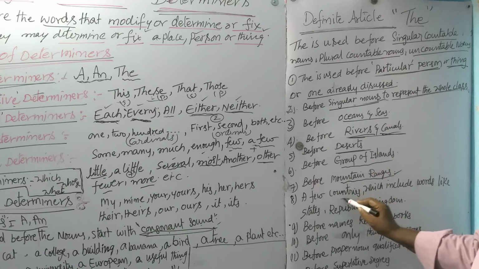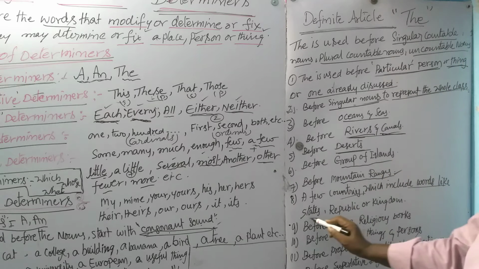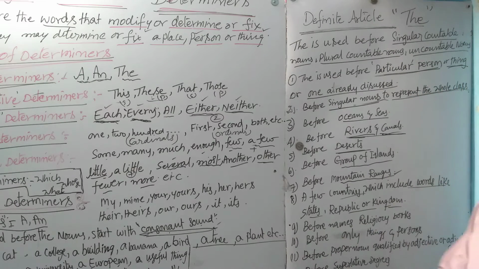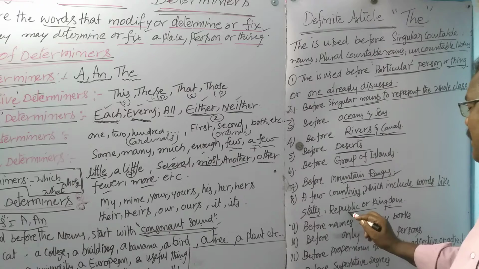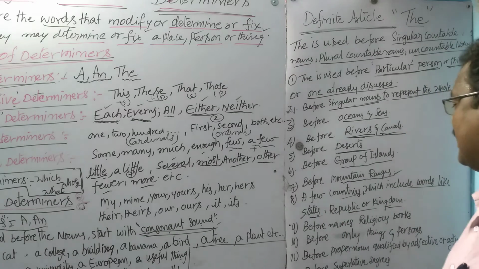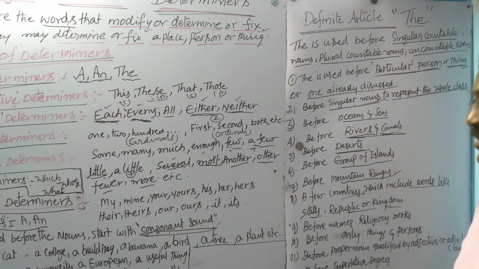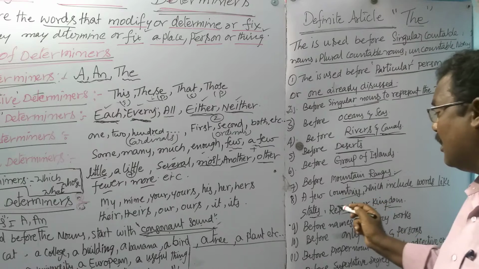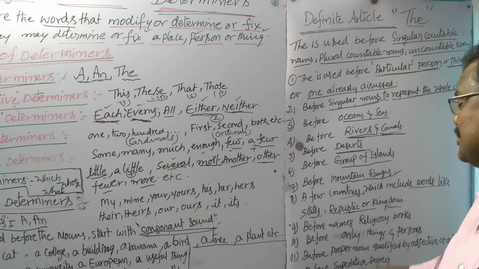Now, a few countries which include words like states, republic, kingdom: the United Kingdom, the United States of America, the Republic of Korea. Before such countries we can use the.